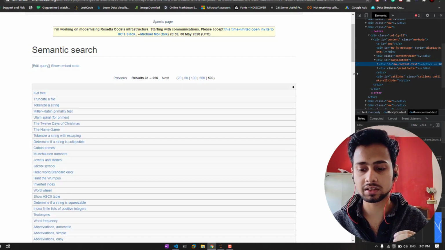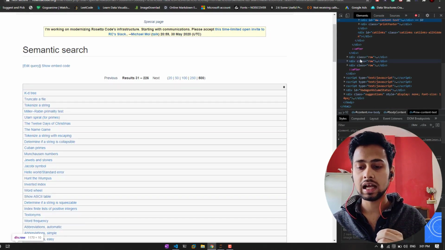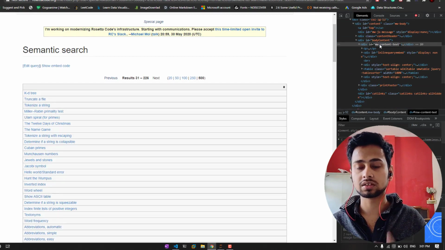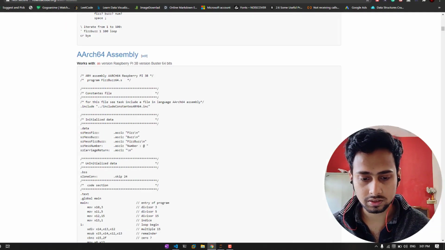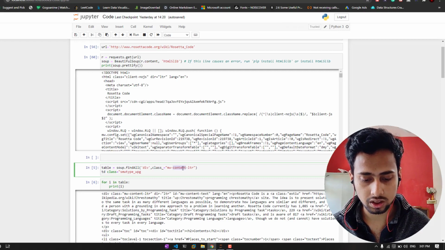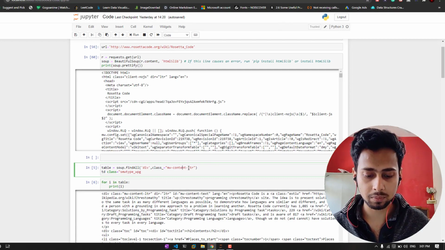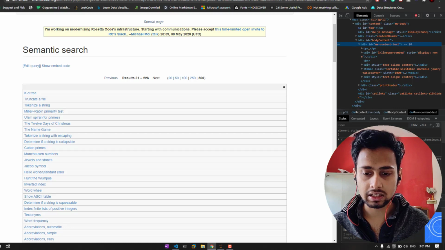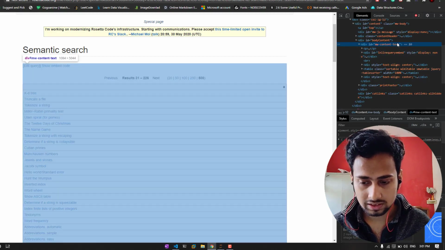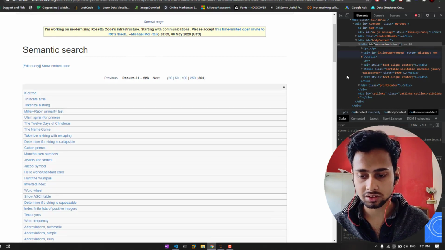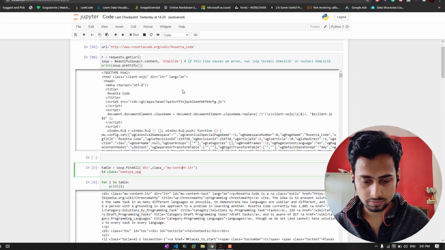Like this you can find all the elements that you are going to need, and then you simply copy the name. So here if I copy this, you can see the same thing, mw-content-ltr, and if I go here, it is also mw-content-text, I think. So let's copy this and change it.